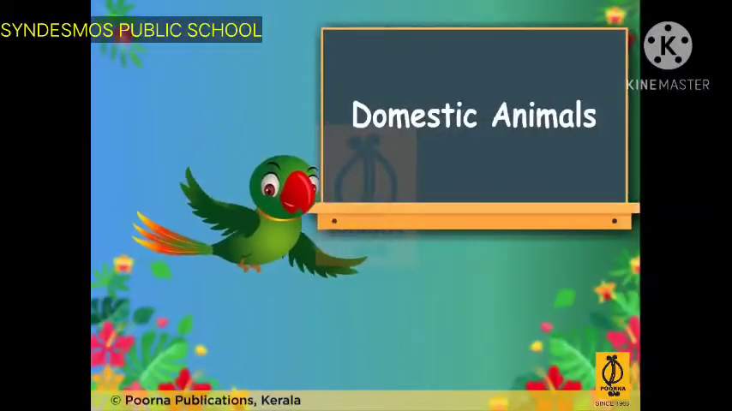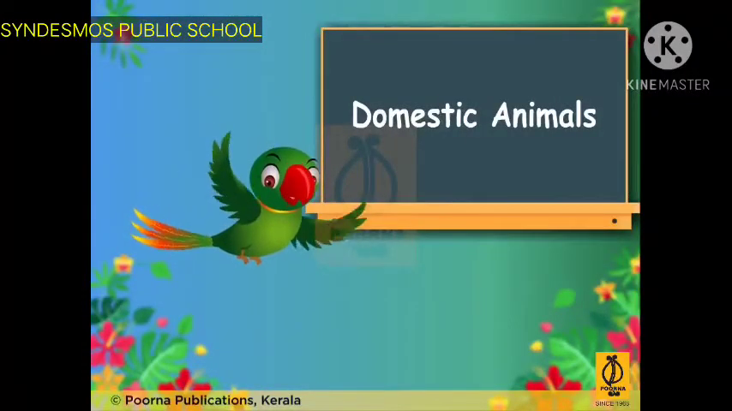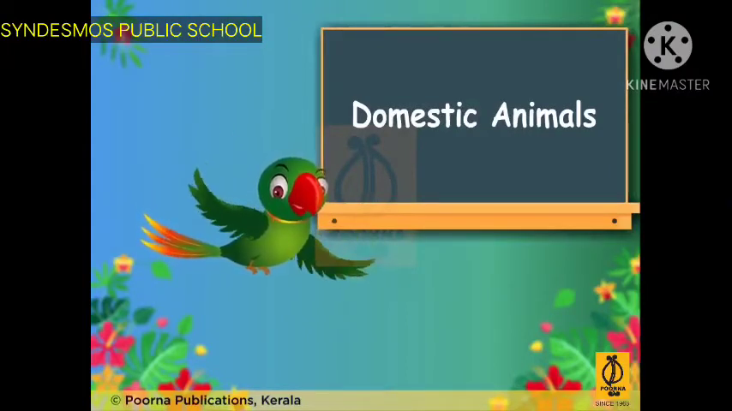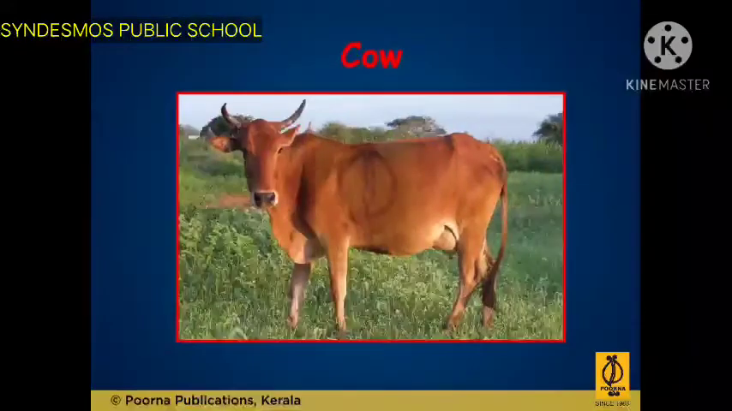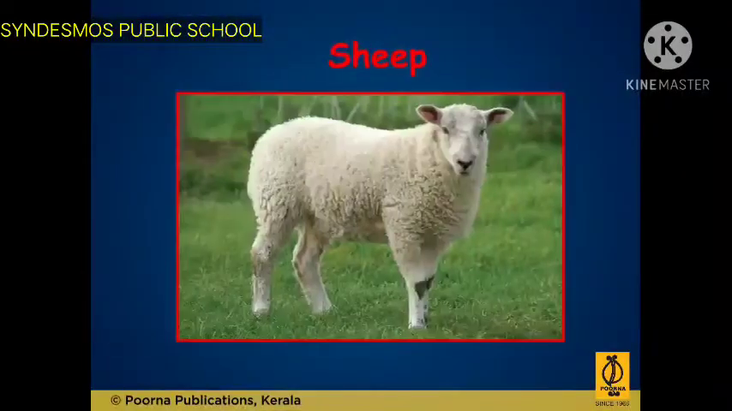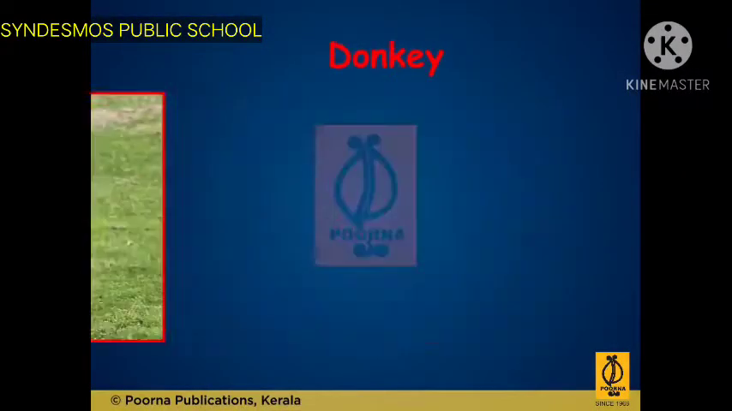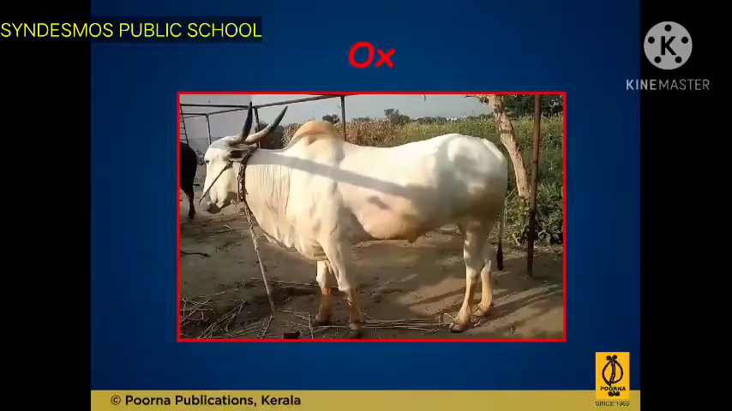So domestic animals are those animals that can be tamed. Animals that can be tamed are domestic animals. They are useful to us in many ways. Cow, goat, sheep, horse, donkey, ox.